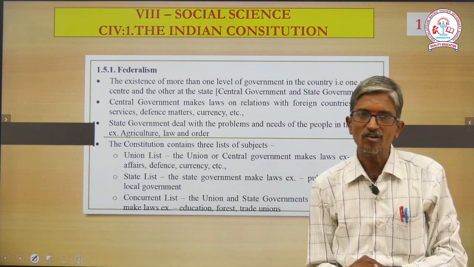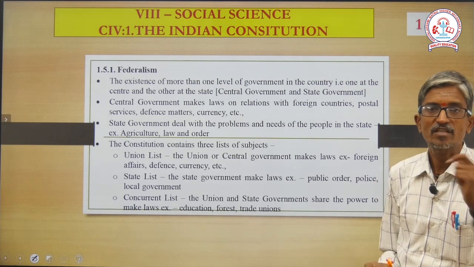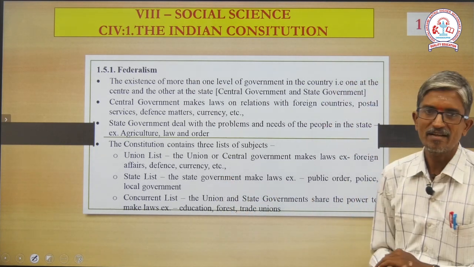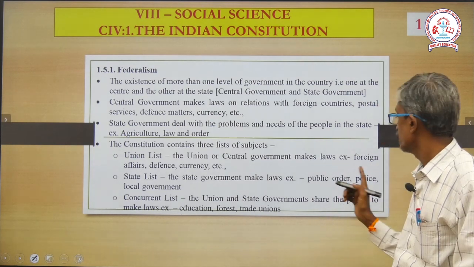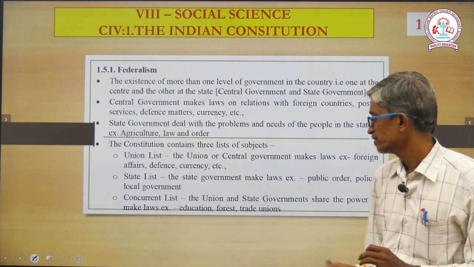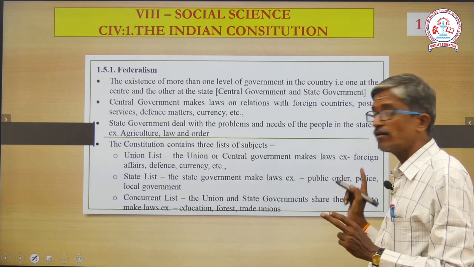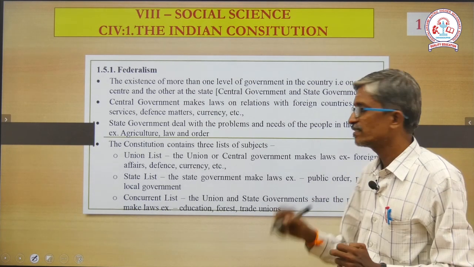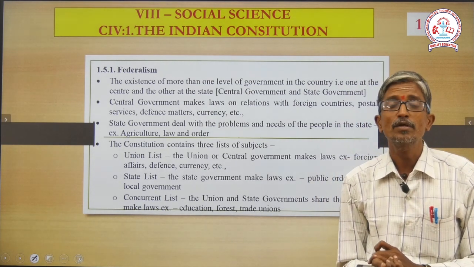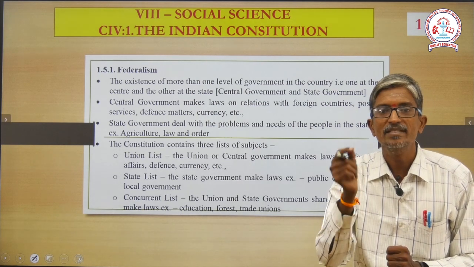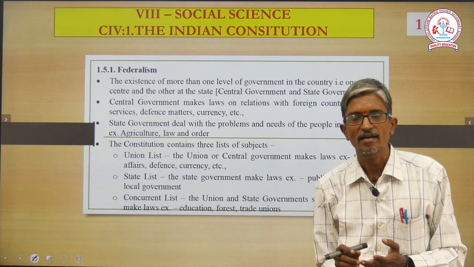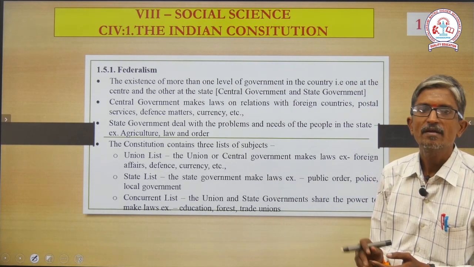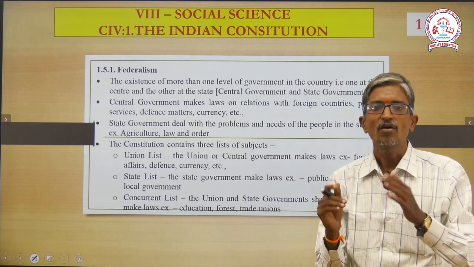Next, state list. What does the state list consist of, sir? The state government makes laws, especially for public order, police and local government, to fulfill or satisfy the basic needs of people. Example, supplying pure drinking water, laying roads, street light, maintaining good sanitation, all those things.